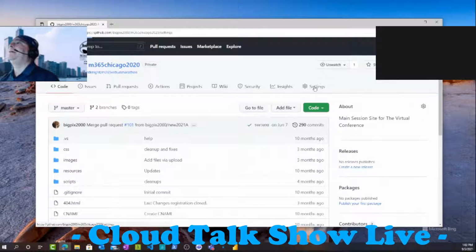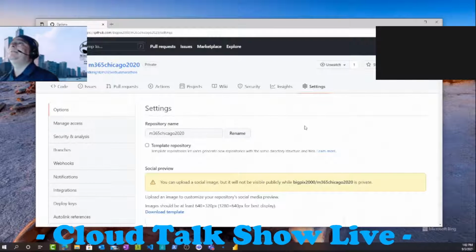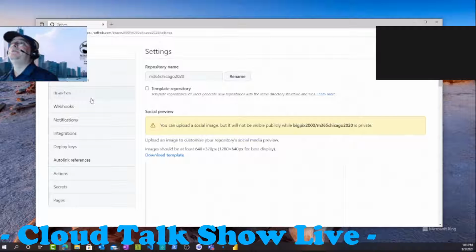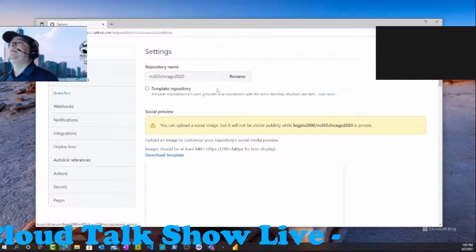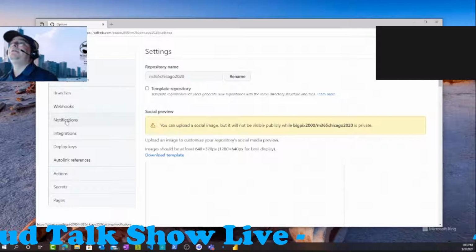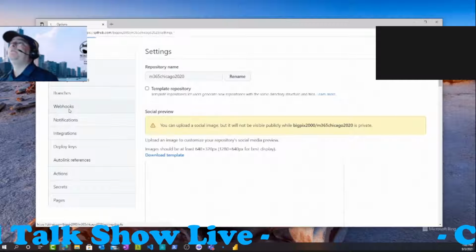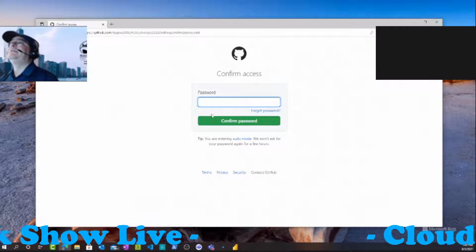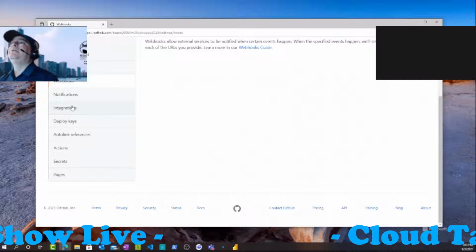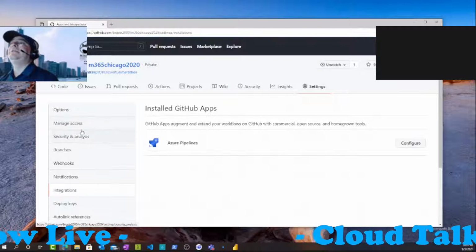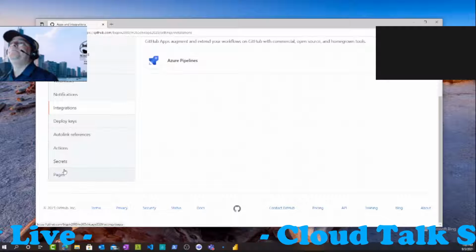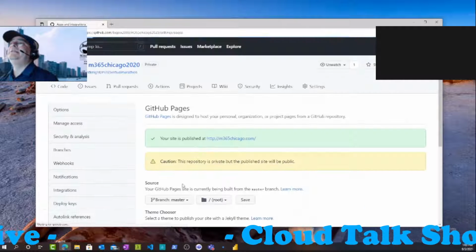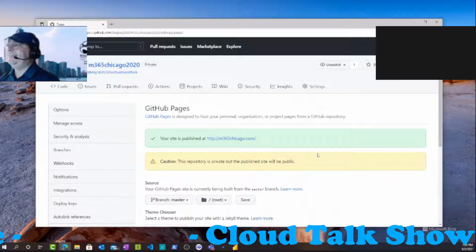But the key over here, let's look at these settings. There's a repository, other things to manage access. So these are not the only settings. Let's take a look. What else do we have? Webhooks, anything special? Nothing here. Notifications. Oh, nope, that's not what we care about. Integrations, nothing special going on here. Action secrets, pages. Here we go. Pages. This is the key.